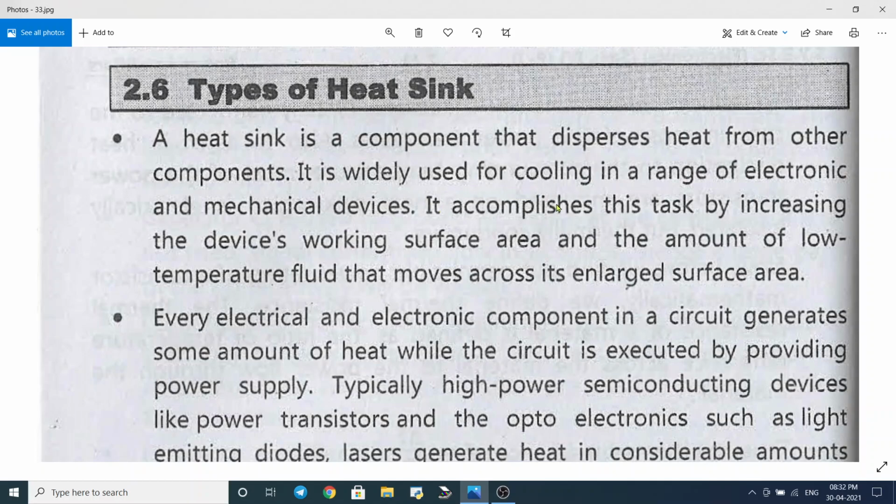Not only transistors, they are also used in machines for the cooling of the engines. For example, our motorcycles, scooters, car, jeep, all of these engines get heated. So for cooling, the heat sinks are used.